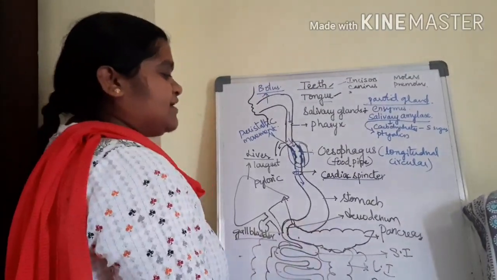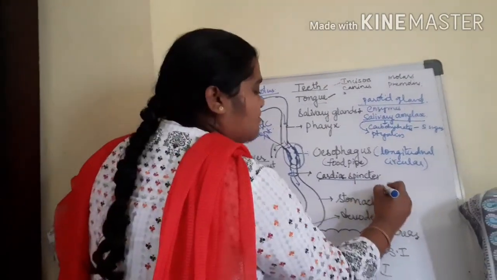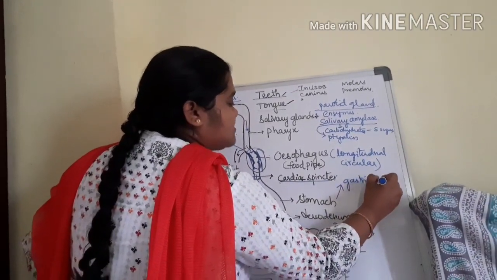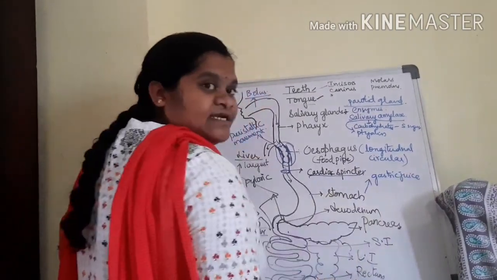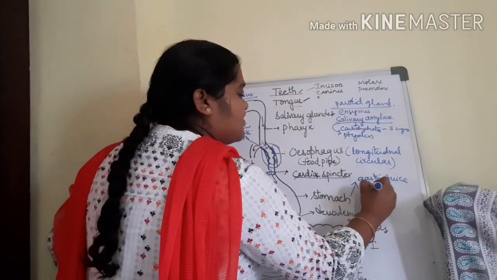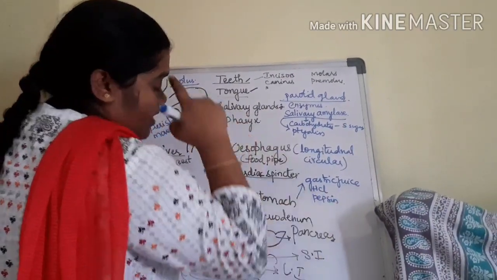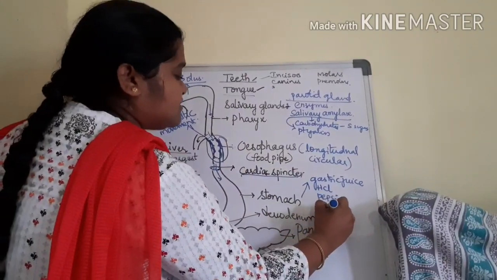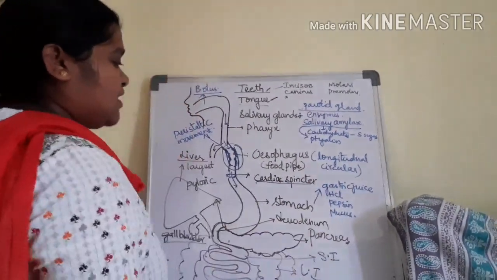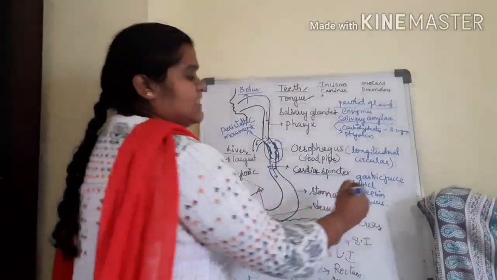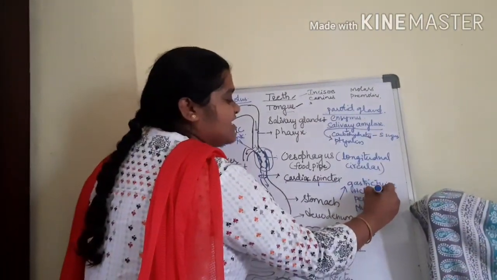And coming to the stomach, the stomach secretes gastric juice. The stomach secretes gastric juice consisting of HCl, pepsin and mucus. So what is the role of HCl? HCl is useful for activating enzymes.